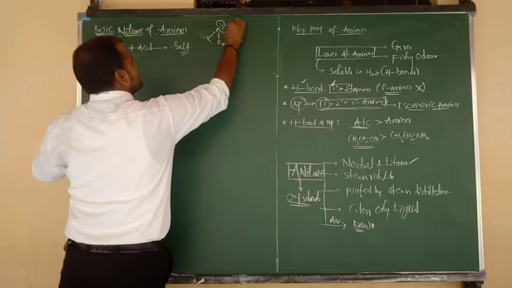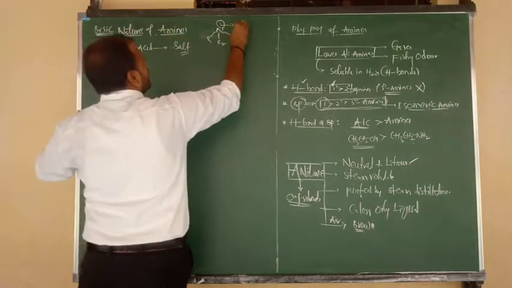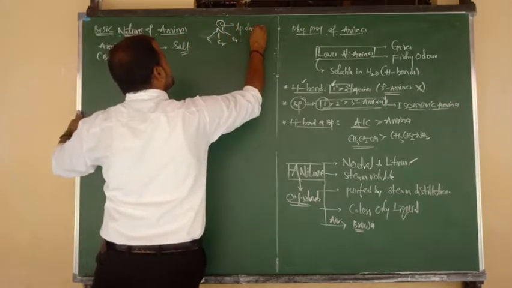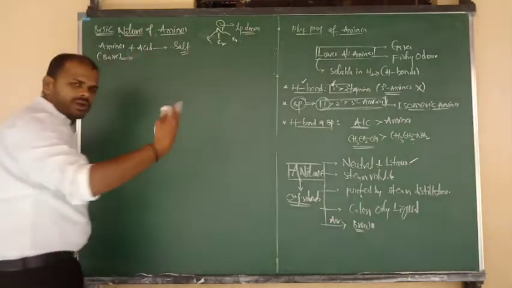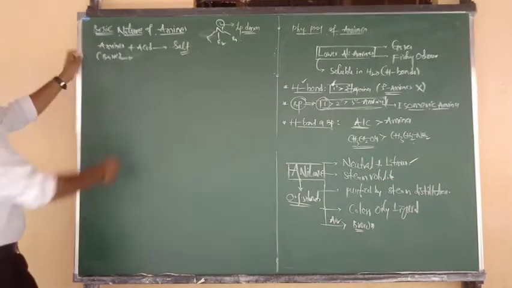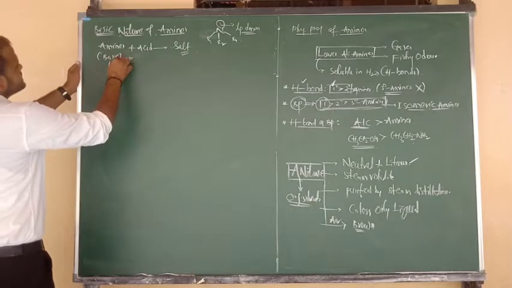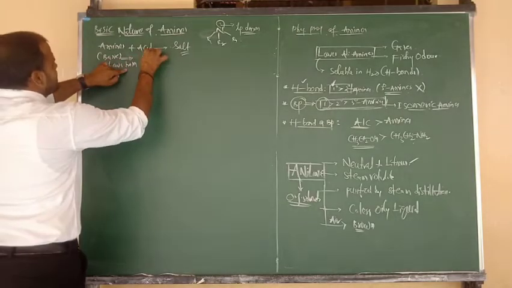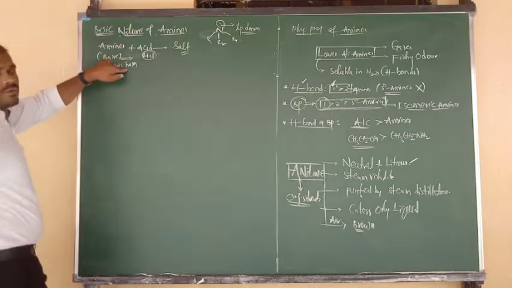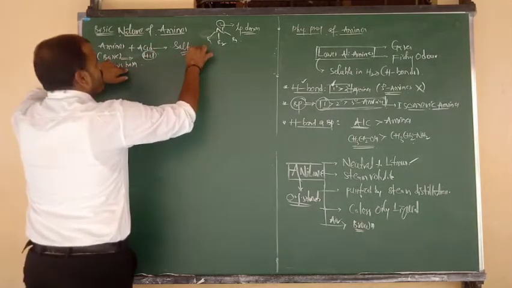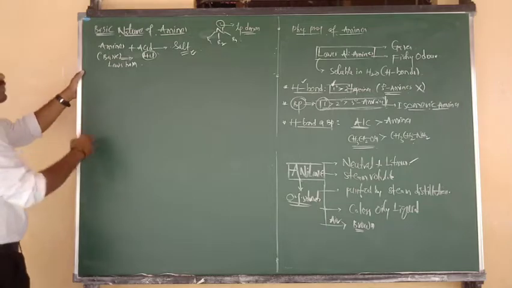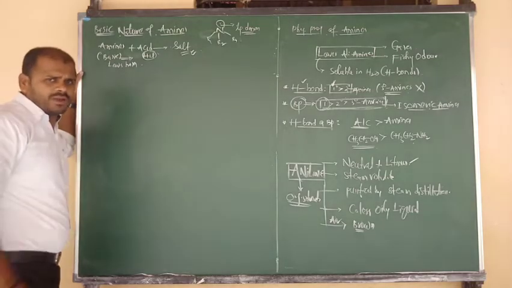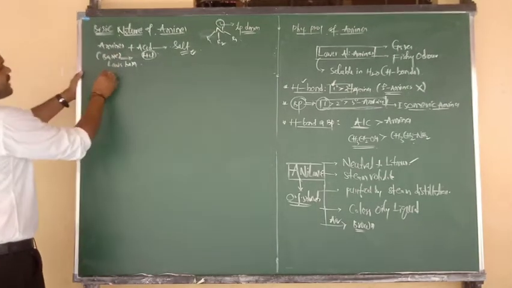So in amines, nitrogen contains one lone pair, so they are lone pair donors. Due to their lone pair donating nature, amines are Lewis bases. When bases combine with an acid, maybe HCl or H2SO4, whatever that may be, what do they form, beta? Salt. An example I want to tell you, maybe aliphatic or aromatic. Let me consider one aromatic amine.